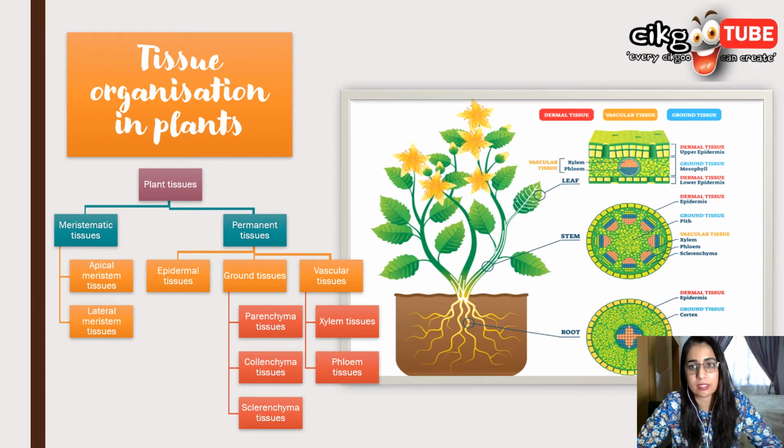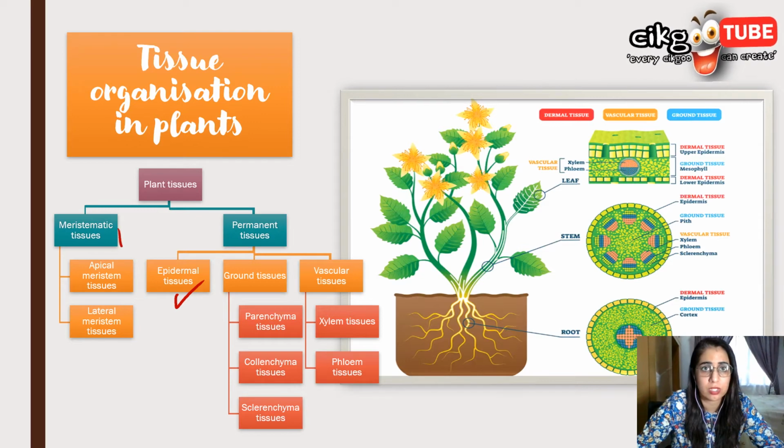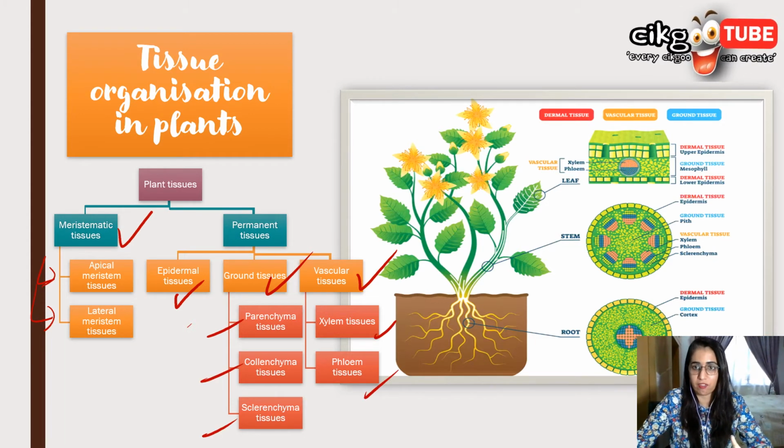Okay, now let's look at plants. So now there are four main types of plant tissue. We have epidermal tissue, meristem tissue, vascular tissue and also ground tissue here. Okay, so let's look further. Meristematic tissue, we have apical and also lateral meristem, which is always growing. Permanent tissue, which has already grown, grows into epidermal. Ground tissue, we have parenchyma, collenchyma, and sclerenchyma. And vascular is always the xylem and the phloem tissues.